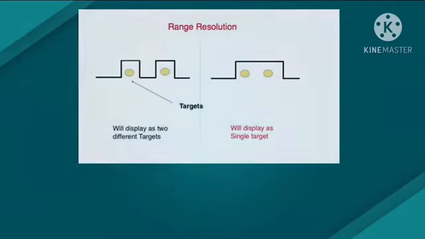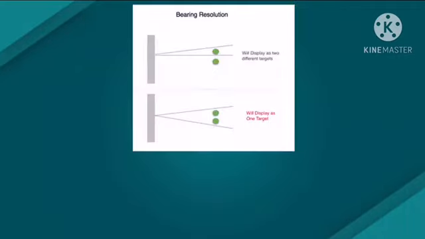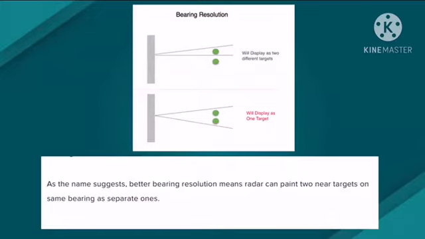Range resolution means radar can paint two close targets as separate ones. Range resolution depends upon pulse length. Bearing resolution means radar can paint two near targets on the same bearing as separate ones.